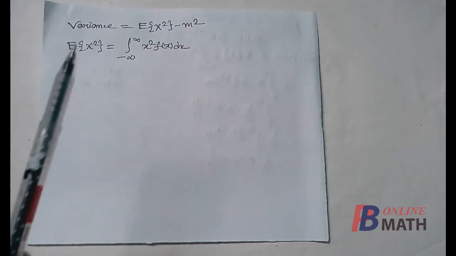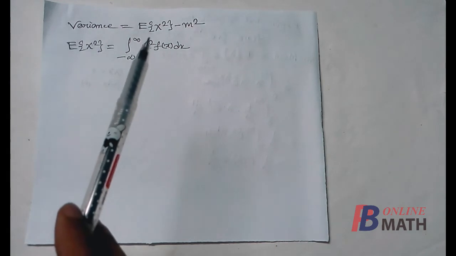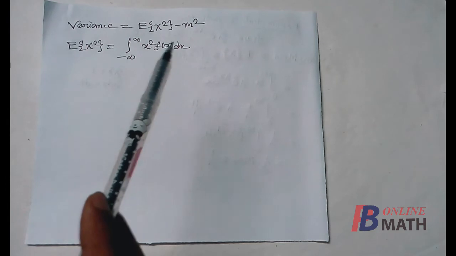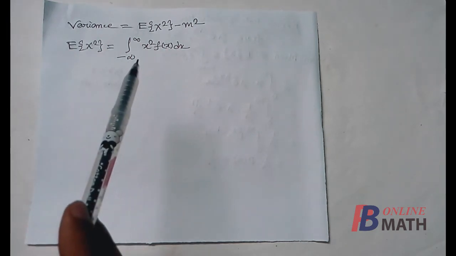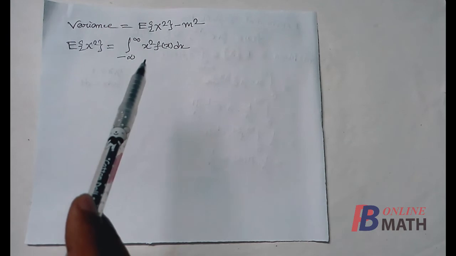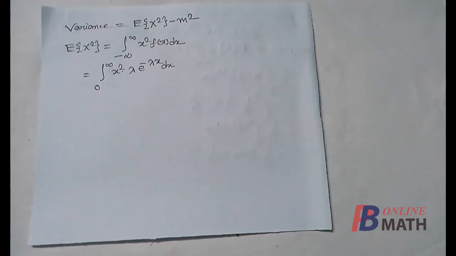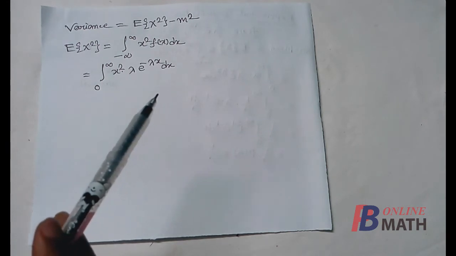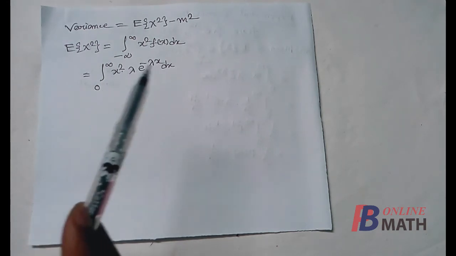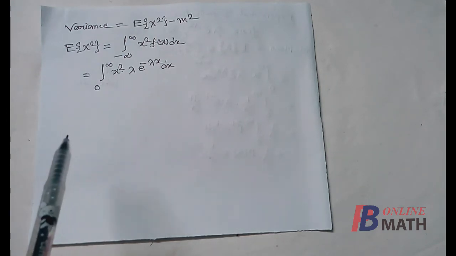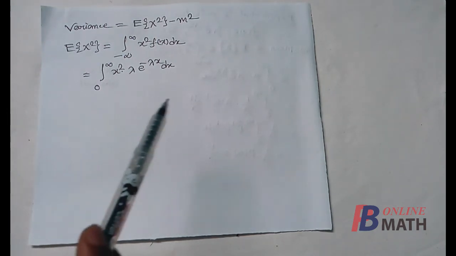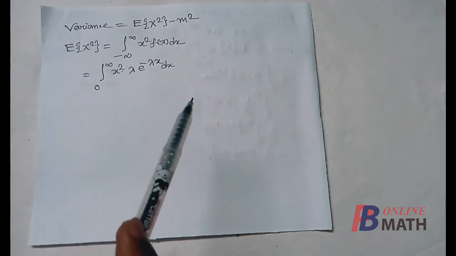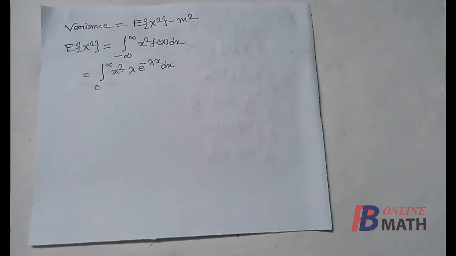Now to evaluate the variance, we shall use this formula: variance equal to E of x square minus m square, where m is the mean. And to evaluate E of x square, this is the formula: E of x square equal to integration from minus to plus infinity of x square into f(x) dx. Now since the range of x for the exponential distribution is non-negative, we convert the limits of the integration from 0 to infinity. Next, you can easily find the value of this integral by using by parts, but again we shall use the gamma function to find the value of this integral.